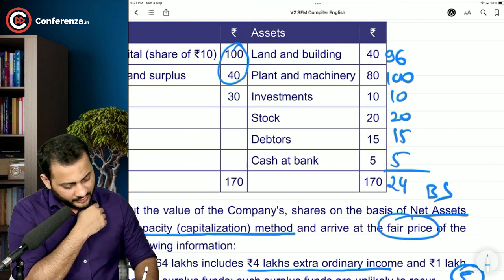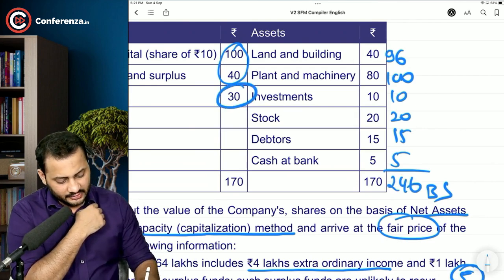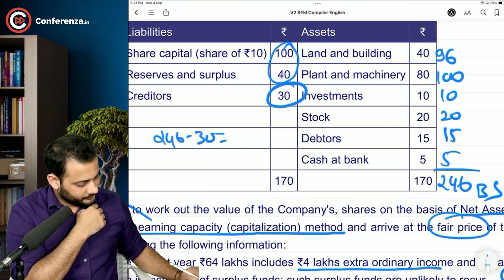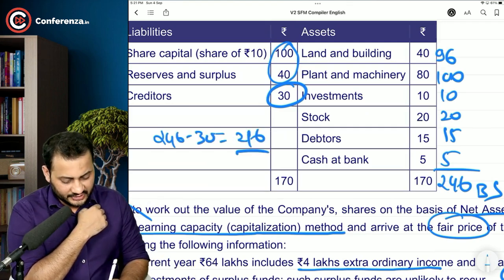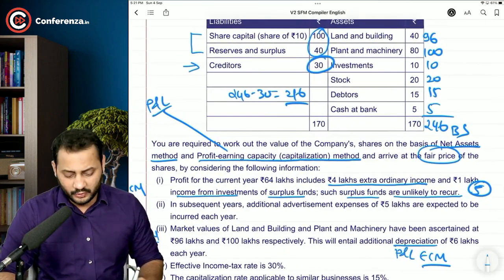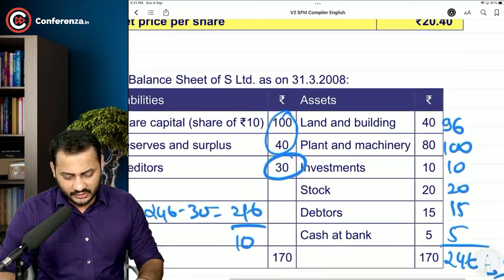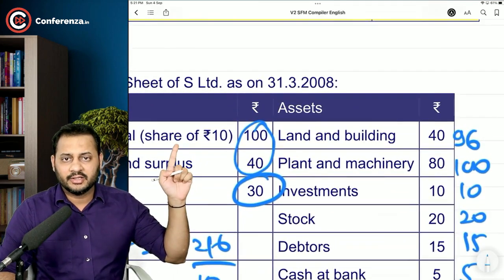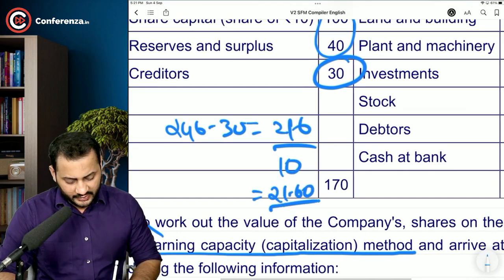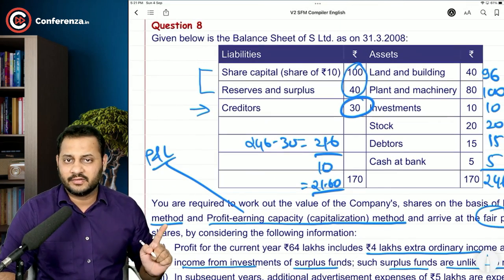This comes to 246 less creditors. So 246 minus 30 will give you 216 as the net asset value. Am I right? And if you divide that by the number of shares, which is 10, how did you calculate the number of shares? 100 divided by the face value. So it will give you a per share price of 21.60 according to the net asset value method.